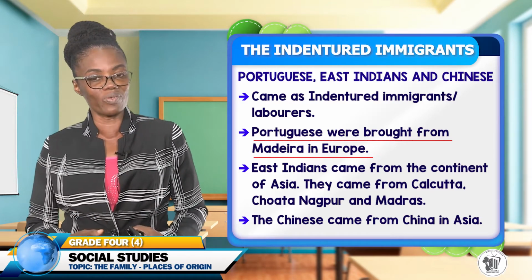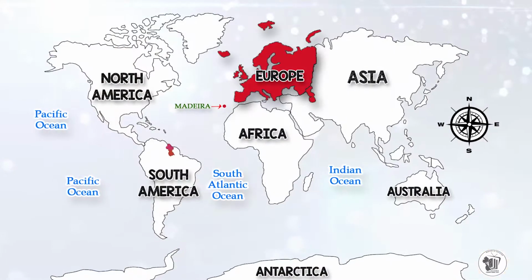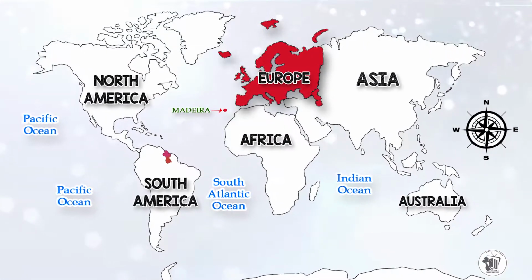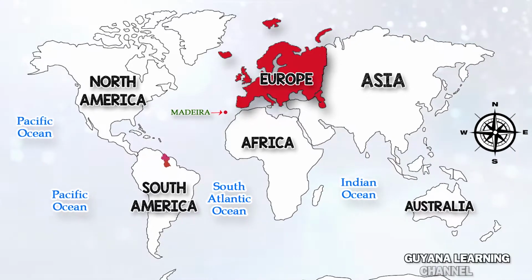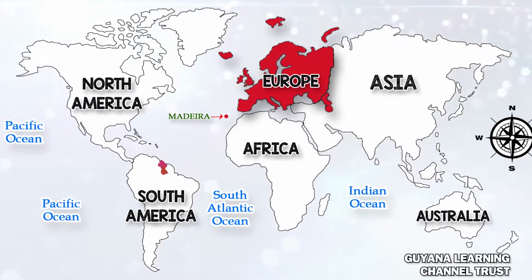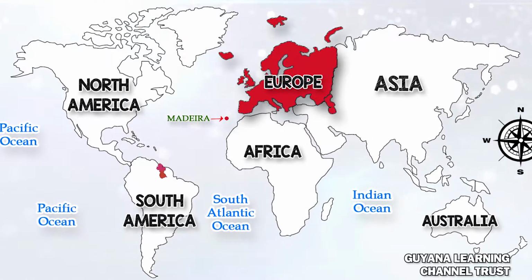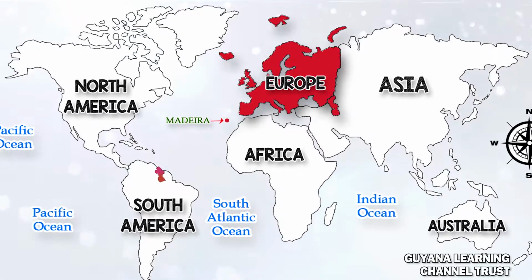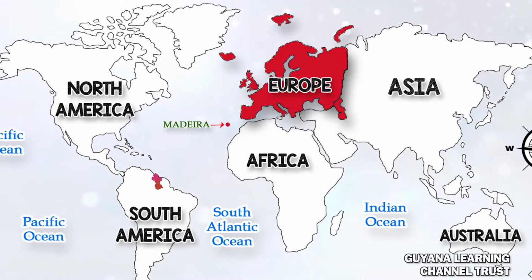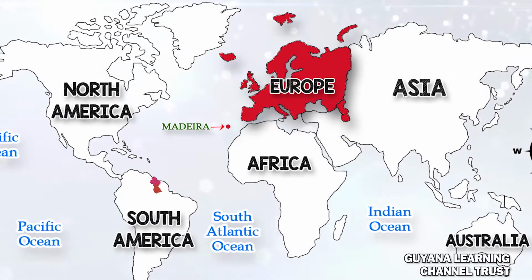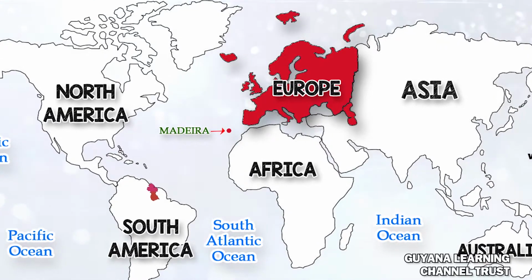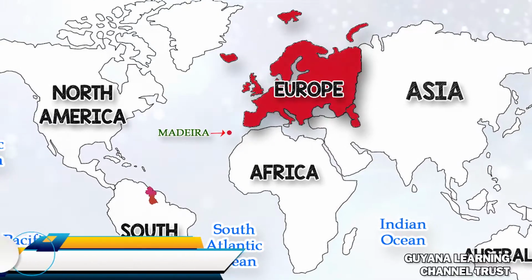So on the map of the world again, we will identify where Europe is located. If you examine it, you will notice that there is a red shaded part. And so that shaded part represents where Europe can be found. And so that's the continent from where the Portuguese were brought. They were brought by the Europeans to South America, where Guyana is found, to work as indentured servants.